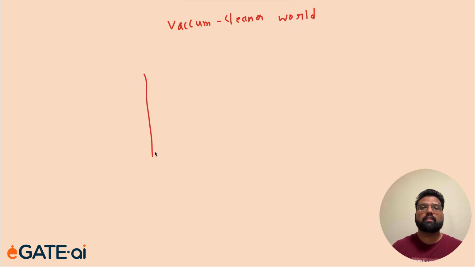So let's understand this with an example, and let's take an example of a vacuum cleaner world. Suppose there are only two blocks in this world.